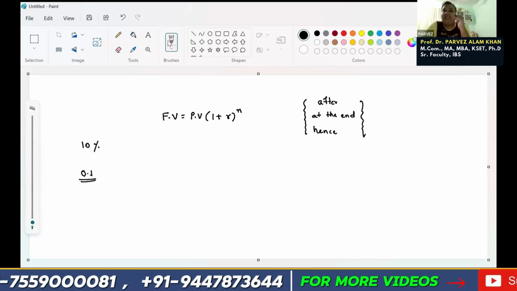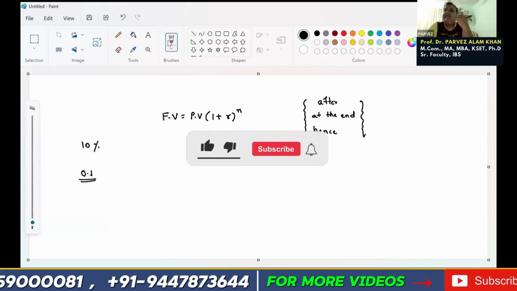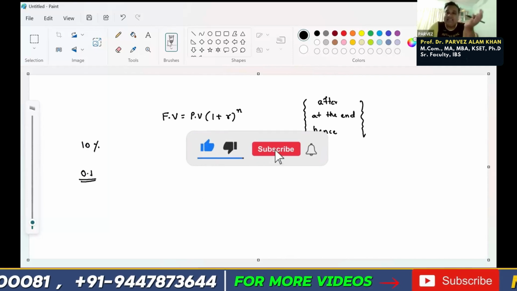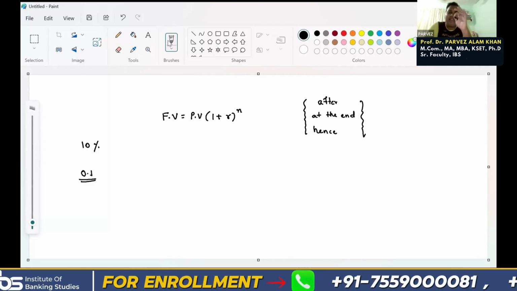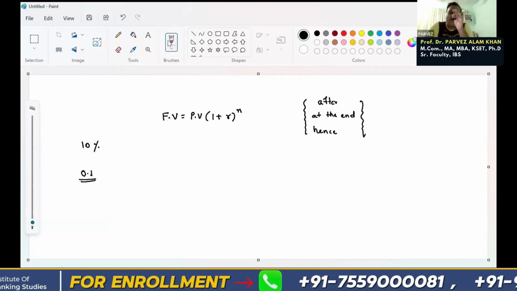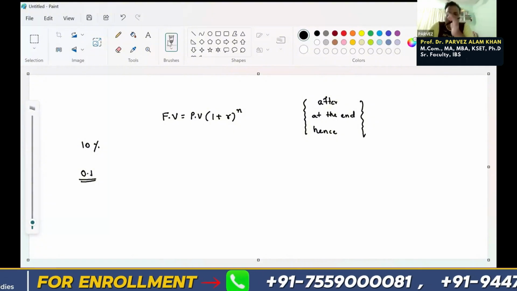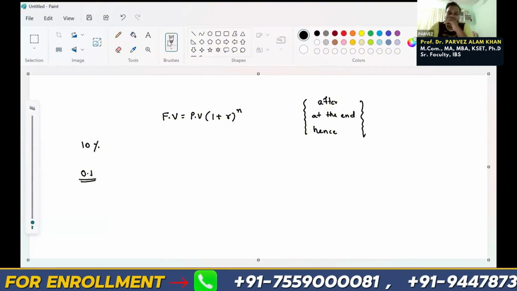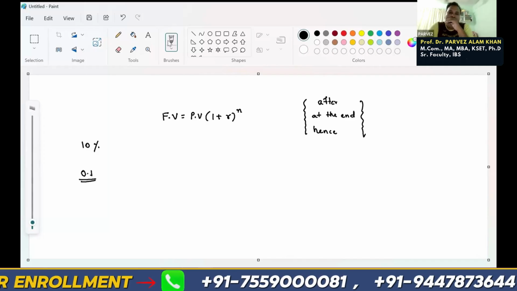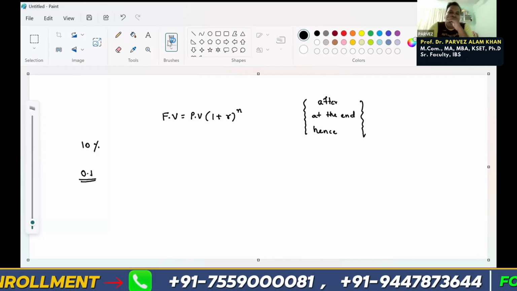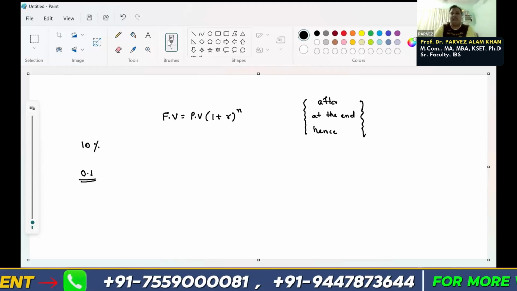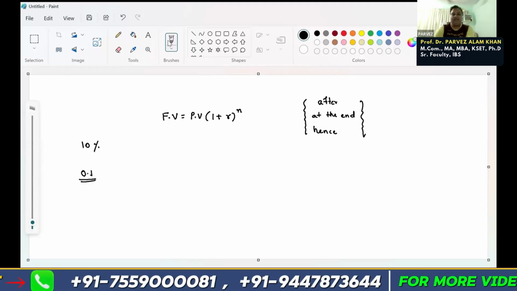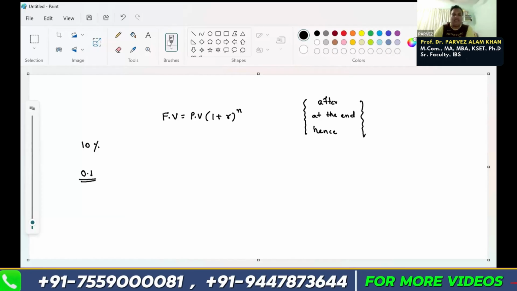Somewhere they say find the amount at the end of 3 years, find the amount after 3 years. Hence 3 years means all I'm asking is the amount in the future. So in any question where they say like this, find the amount at the end of 3 years, after 3 years, hence 3 years, that is your future value. Is it clear? How we can solve it, how we can calculate it.